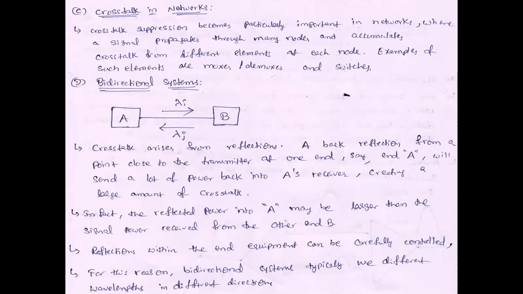This figure shows nodes A and B. For transmission from A to B, the wavelength of the signal is lambda I. For transmission from B to A, the wavelength of the signal is lambda J. Whenever the signal is reflected by B, the normal signal transmitted from A to B reflects back to A. At that time, the signal strength can decrease due to multiple reflections throughout the optical fiber cable, and we get crosstalk.